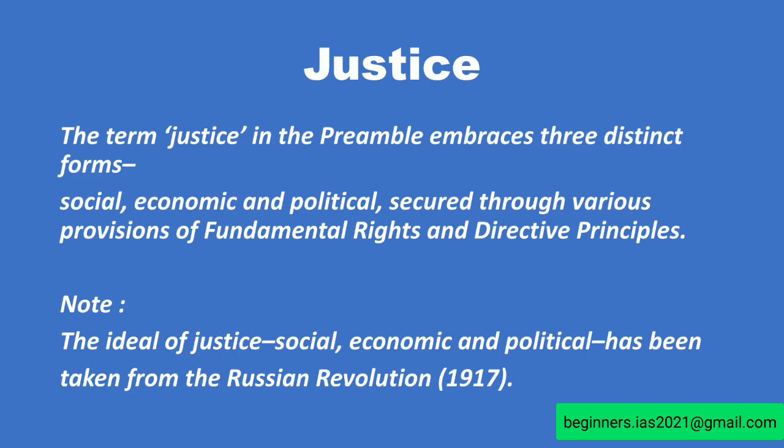If you take political justice, it implies that all the citizens should have equal political rights, equal access to political offices, and equal voice in the government. This justice, that is the words social, economic, political, has been taken from the Russian constitution, that is, the Russian Revolution of 1917. One has to remember this point related to justice.